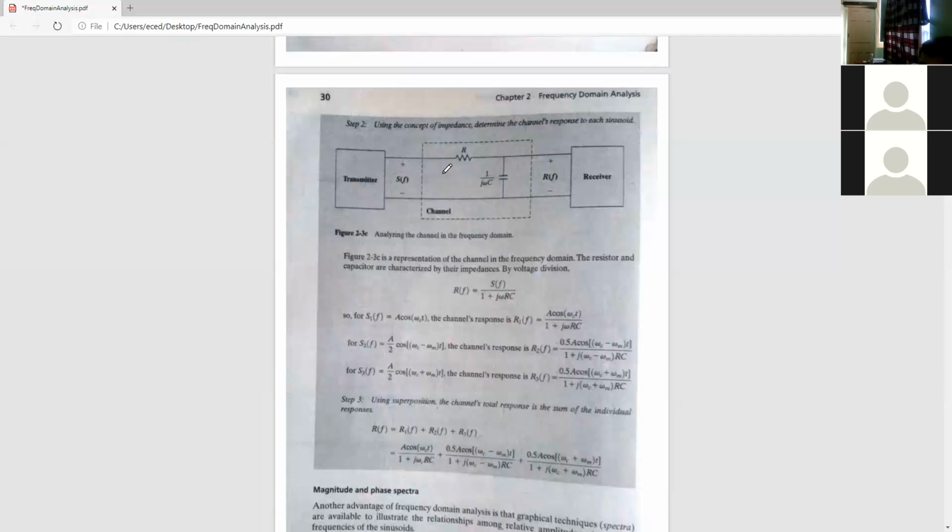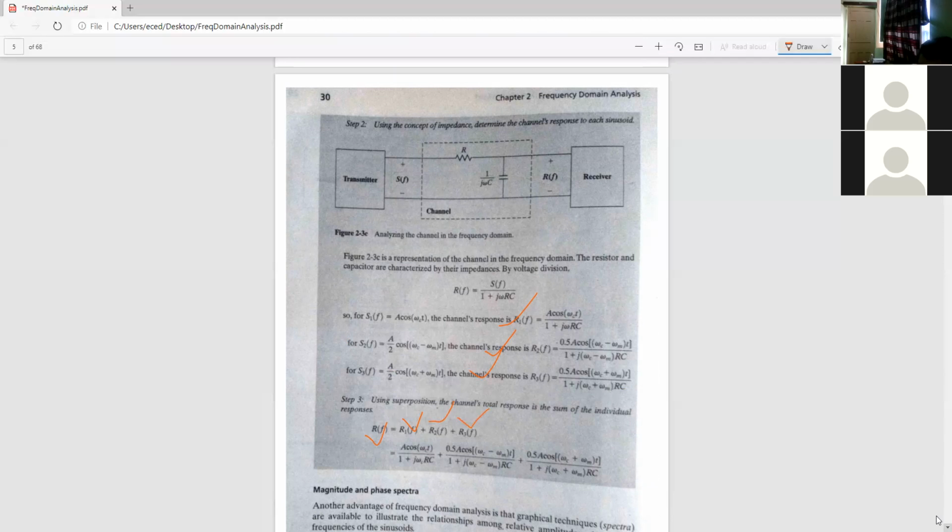If I analyze using the frequency domain, we easily get the response from the channel this way. I can get the overall response by summing the responses of the three frequency components: R1(t) due to ω_c, R2(t) due to ω_c minus ω_m, R3(t) due to ω_c plus ω_m. So this is easy using the frequency domain, which was very difficult in the time domain when solving the differential equation.